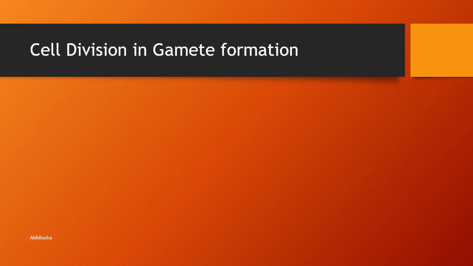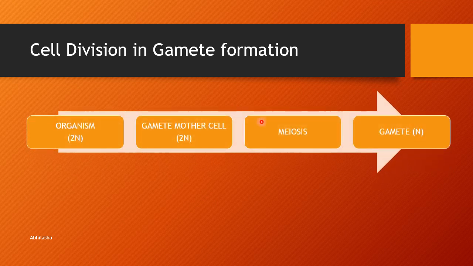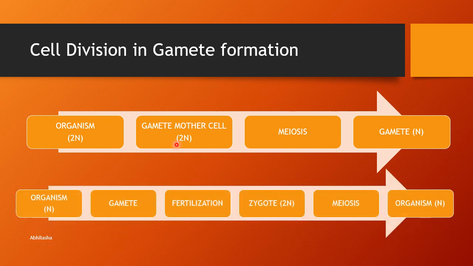Now we have discussed in previous lectures that gametes are haploid. We denote it by n, while the organism usually is diploid. So a meiosis will have to occur to form haploid gametes from the cells of this diploid organism. The cells specialized for formation of gametes are known as gamete mother cells or meiocytes. Now in some organisms such as bryophytes, the main plant body is haploid. The organism itself is haploid.